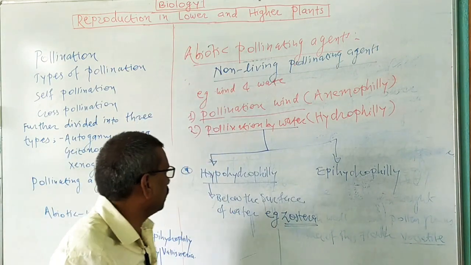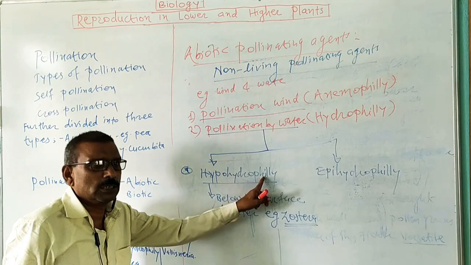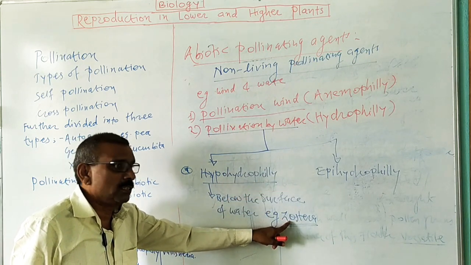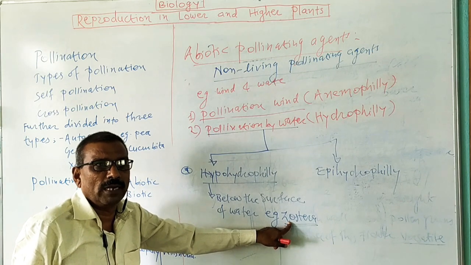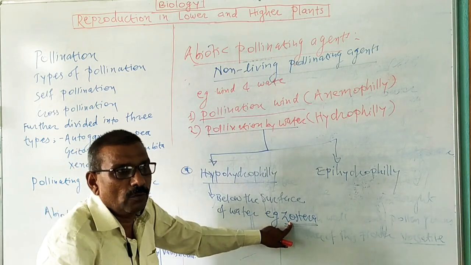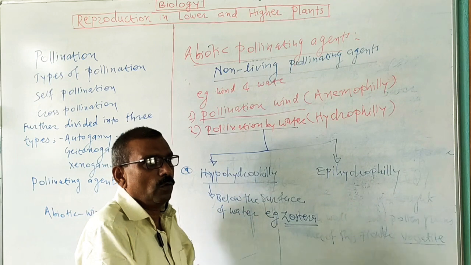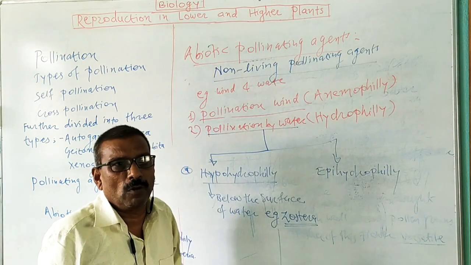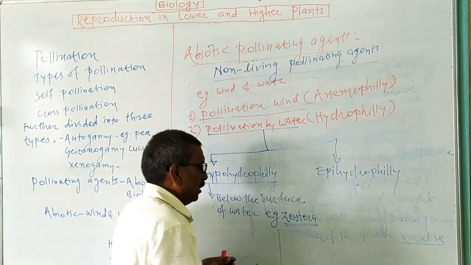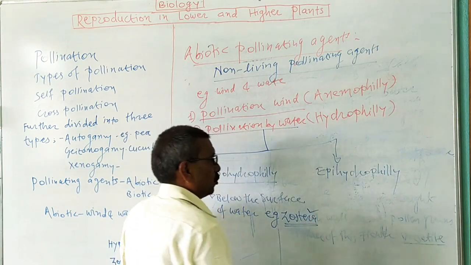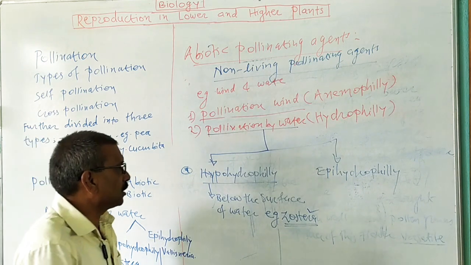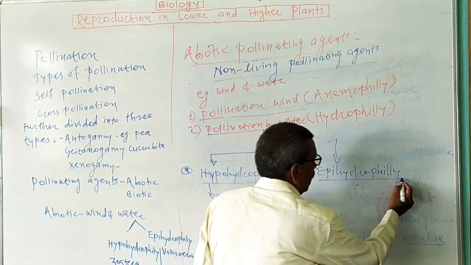lies below the surface of the water body, and pollen grains of these plants are wettable and they can sink in the water body, and when they come in contact with the stigma, pollination is affected. An example of this is Zostera. Now next one is epihydrophily.